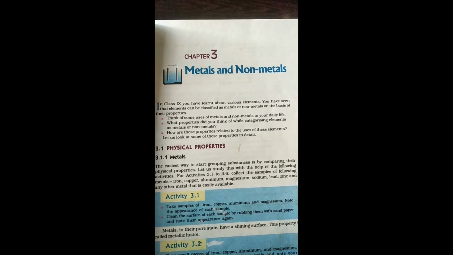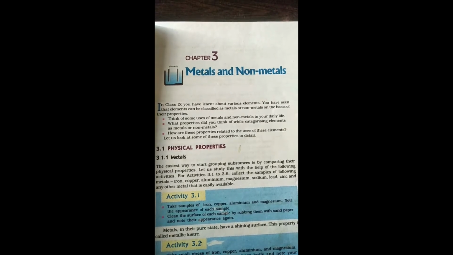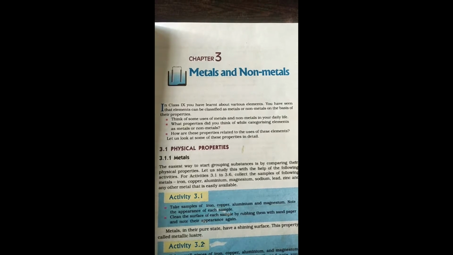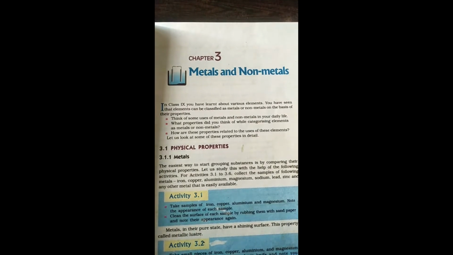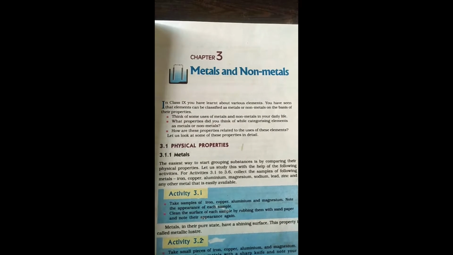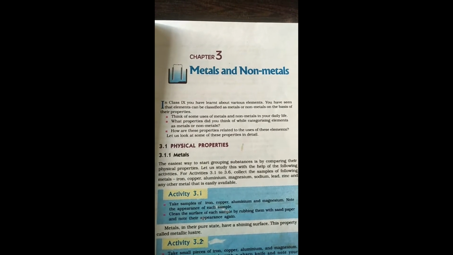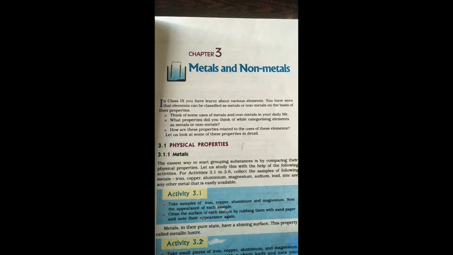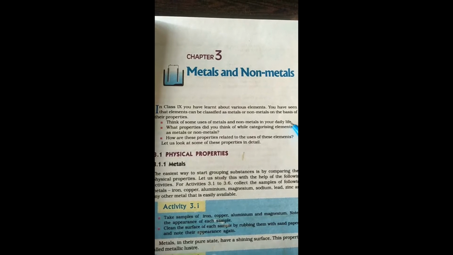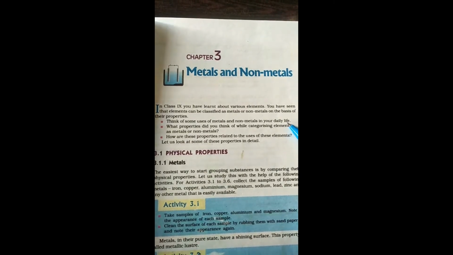Metals like sodium, potassium, calcium, these are the metals, and non-metals like carbon, maybe chlorine or sulfur. So on what basis do we classify some elements as metals and some elements as non-metals? Think of some uses of metals and non-metals in our daily life. What are the uses of metals and non-metals in daily life?